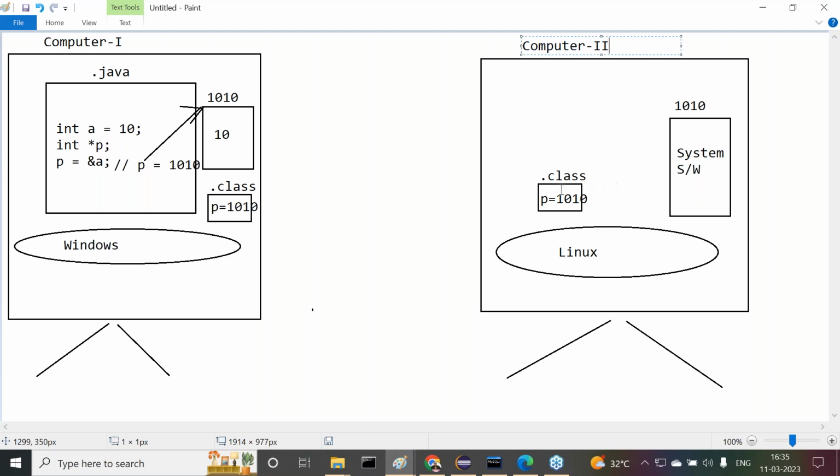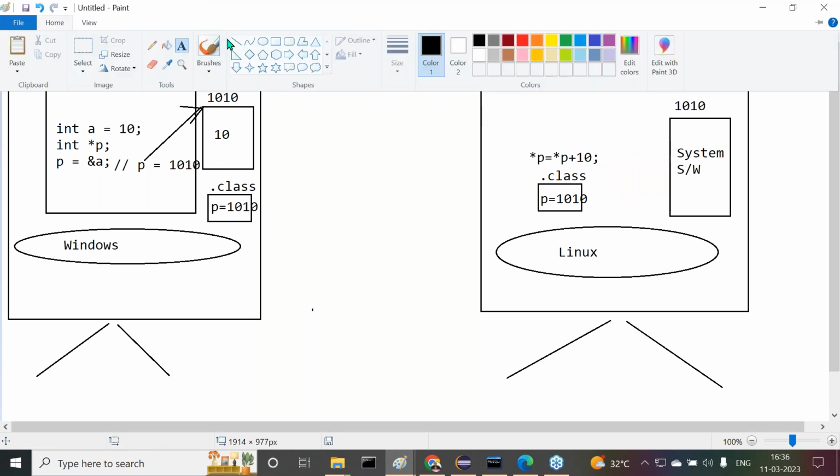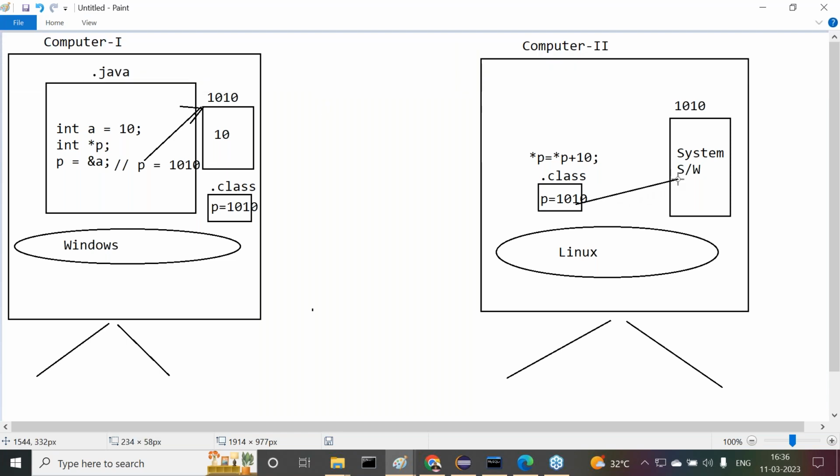Got it or not? So in this scenario, if you perform an operation like *p = *p + 10, then we are trying to do some manipulation at 1010 or not. That means we are trying to corrupt our system software, or delete something else in our system software. Once the system software is corrupted here, there is no chance of running our Linux operating system. The total system is broken down, totally down. So this kind of problem we can get.